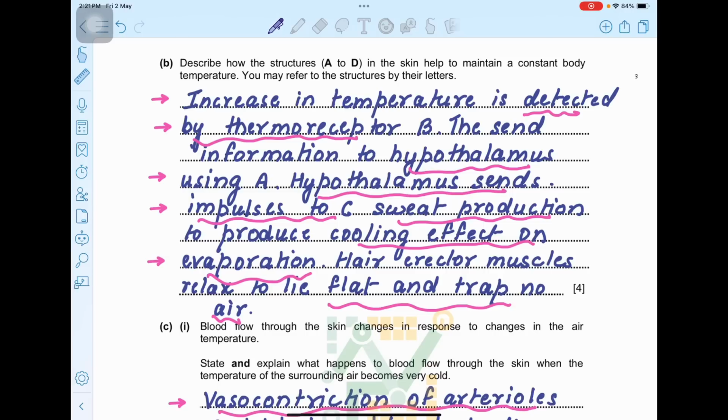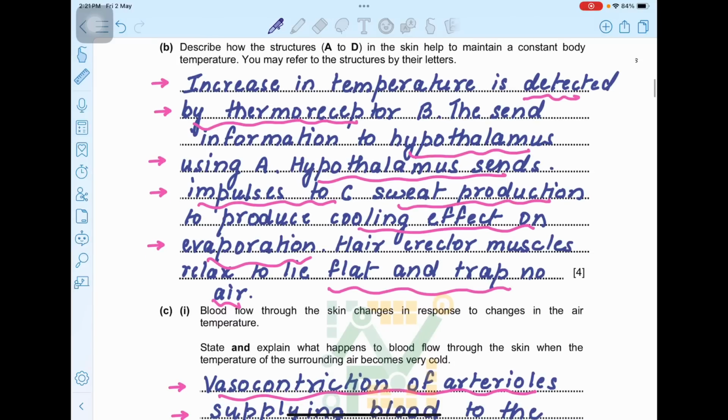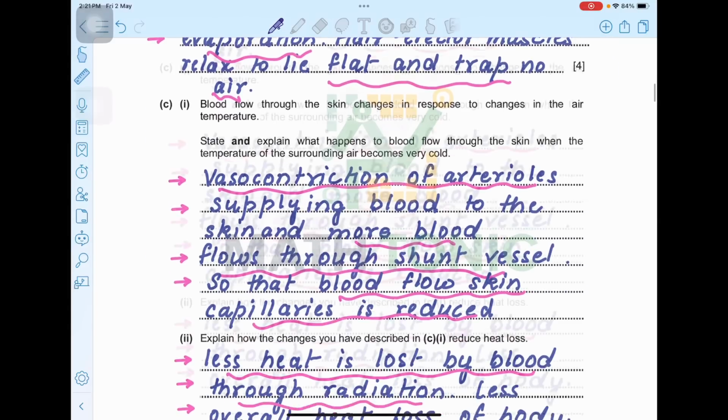Hair erector muscles will relax to lie flat and trap no air, so that there is no insulation and basically you will have no air trapped, so that the body can cool down easily. So this is basically your B part.